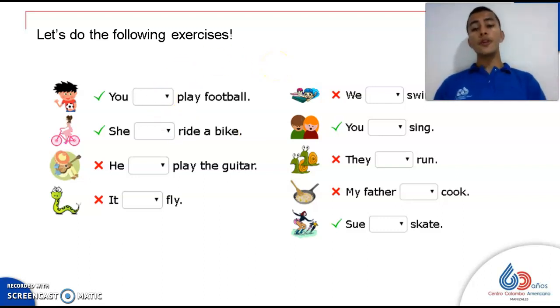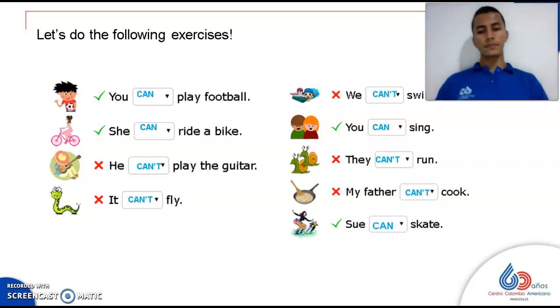Now that you already did the exercise, let's check. So we have the first one, that was the example that we already did, is affirmative. The second one, affirmative too, she can ride a bike. The third one is negative, so he can't play the guitar. The fourth one is negative too, it can't fly. The fifth one, we can't swim, is negative. The sixth one is affirmative, so you can sing.